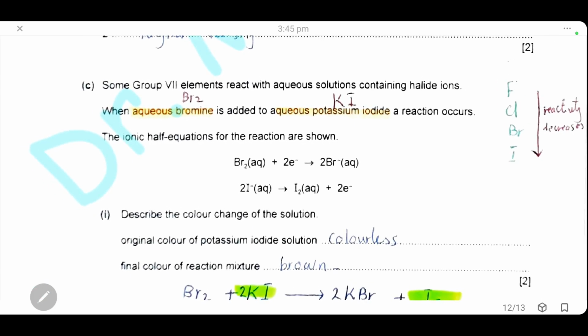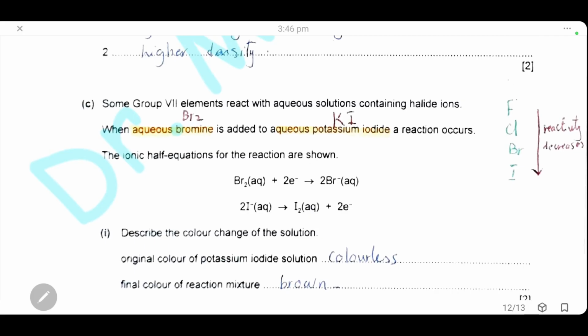Some group 7 elements react with aqueous solutions containing halide ions. When aqueous bromine solution is added to aqueous potassium iodide. Aqueous potassium iodide is the aqueous solution containing halide ion. So the iodide ion here is the halide ion present in potassium iodide solution. So here we have the ionic half equation for the reaction. Iodide ions from potassium iodide lose 2 electrons. 2 iodide ions lose 2 electrons to form iodine. And these 2 electrons will be accepted or gained by bromine to form 2 bromide ions.